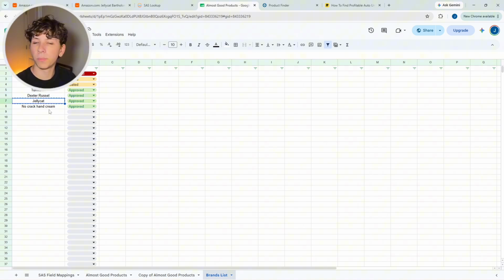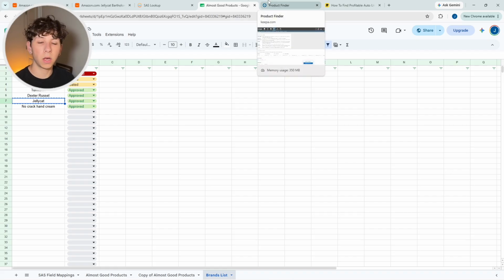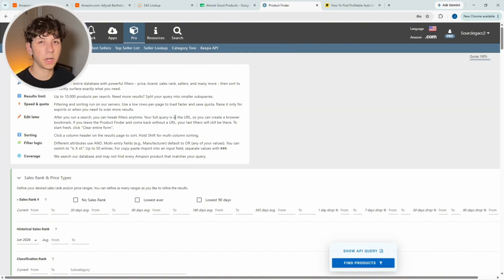So we have a few approved brands in this example sheet right here. Why we're going to use Product Finder is because now we can do a targeted brand search on these specific brands to go out and actually find profitable products.